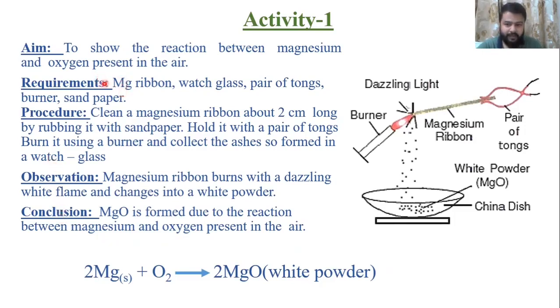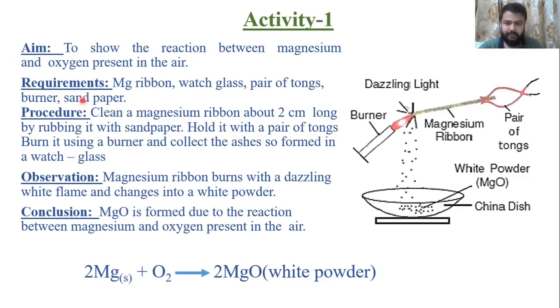Now, this sandpaper. First of all, we have to clean the magnesium ribbon. So what is the need to clean the magnesium ribbon, or what is the use of sandpaper? Sandpaper is used to clean a magnesium ribbon because magnesium generally reacts with oxygen and forms a white layer of magnesium oxide on it. In order to remove that particular magnesium oxide layer, we are using this sandpaper. Got it? Is it clear?